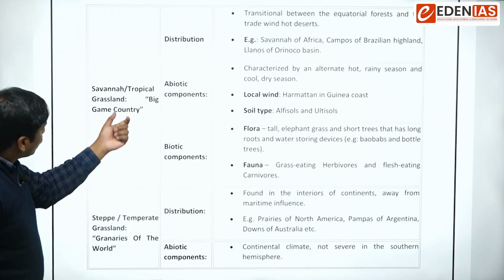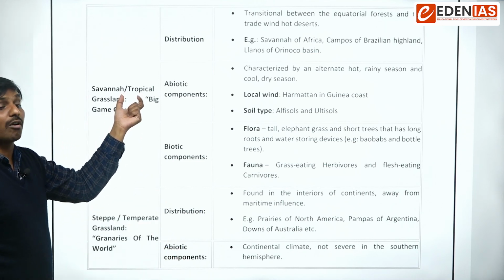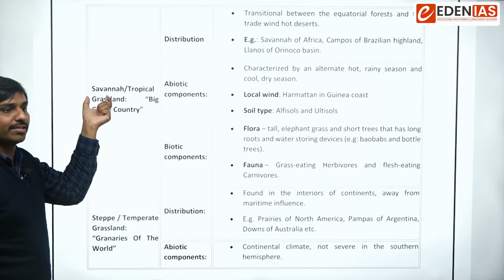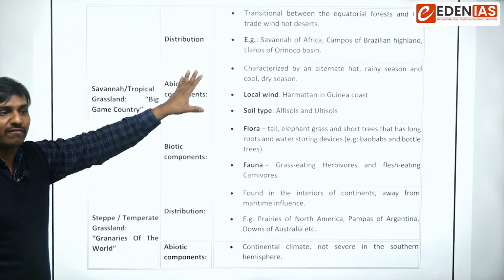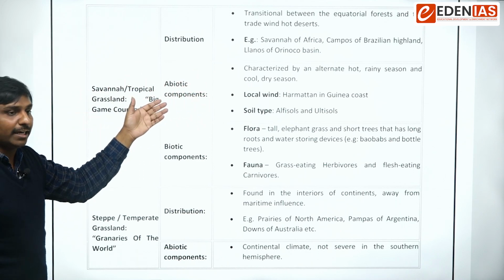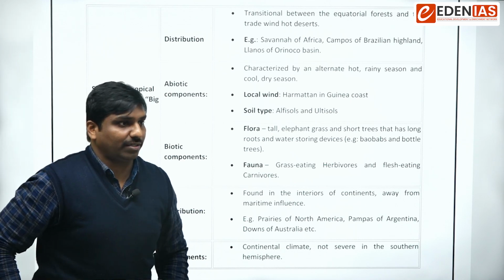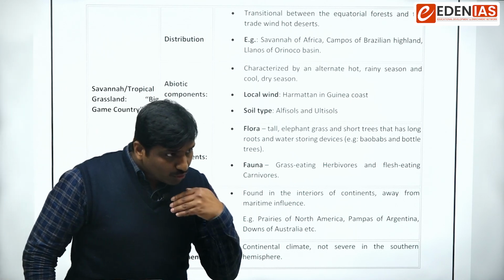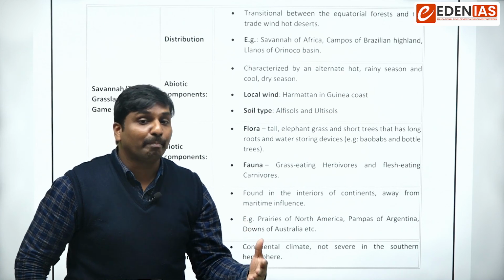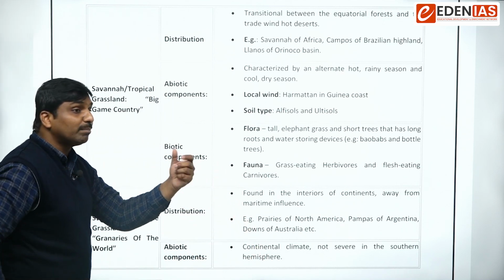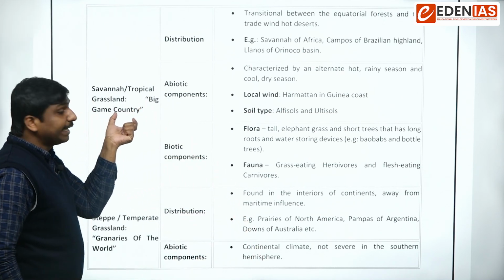They are commonly known as savannas. Savanna is the common name of tropical grasslands, and they are also called big game country regions.